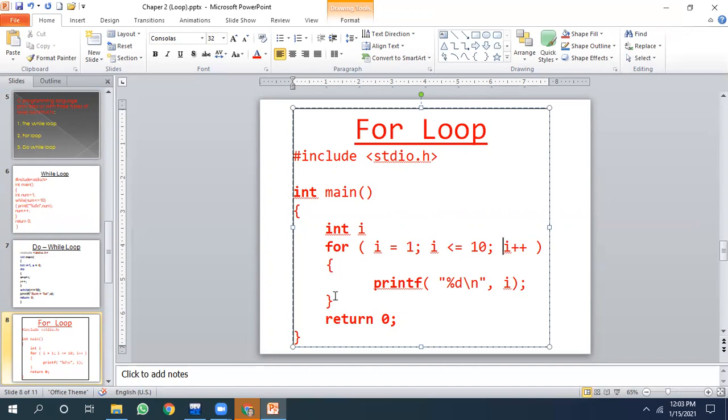So loop consists of four parts: the initialization statement, the conditional statement, the update statement, and the body of the loop. In for loop, all the three major constituents of loop are in one place. So this loop is compact. However, there are situations in which other loops will be preferred.